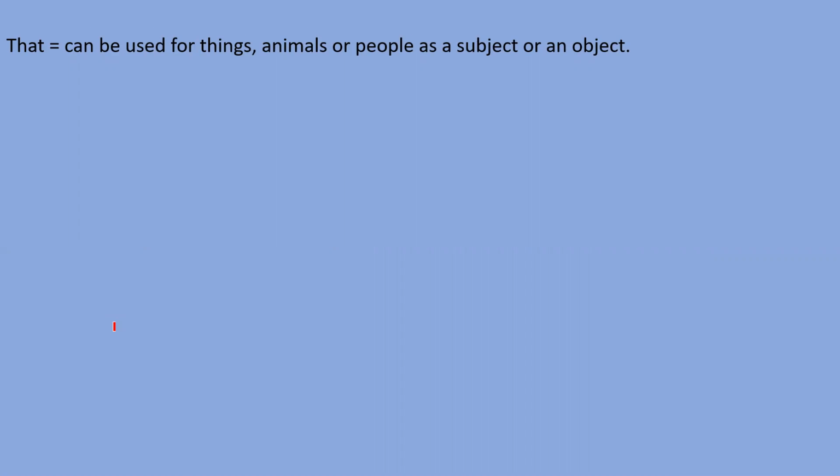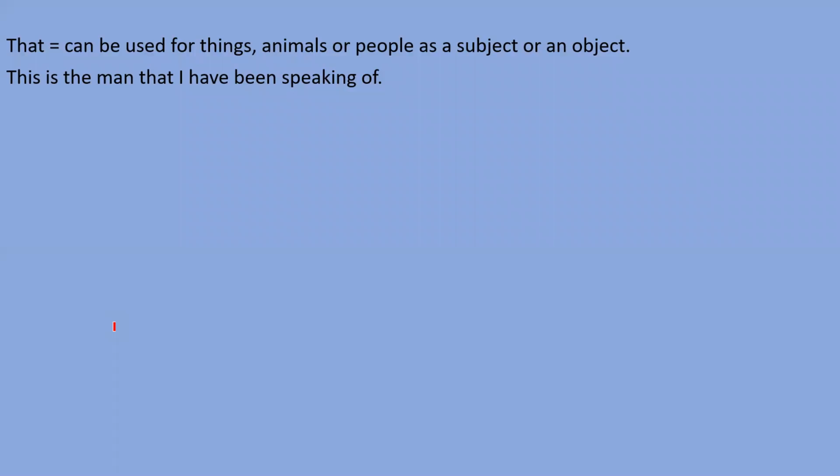That is also a relative pronoun. Let's understand about the word that. That can be used for things, animals or people, as a subject or as an object. That word को हम things के साथ भी यूज कर सकते हैं, animals के साथ भी यूज कर सकते हैं, people के साथ भी यूज कर सकते हैं, subject की तरह भी लिख सकते हैं, object की तरह भी लिख सकते हैं. कैसे? Let's see. This is the man that I have been speaking of. यह वह व्यक्ति है जिसके बारे में मैं बात कर रहा.